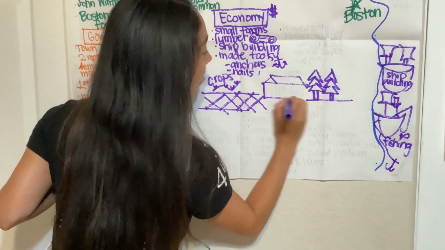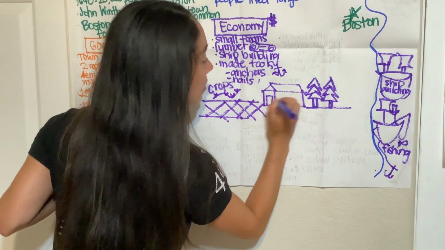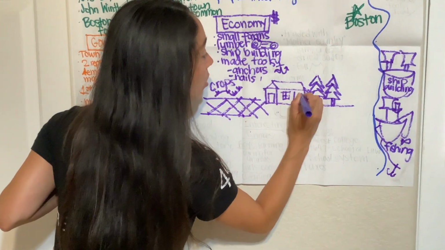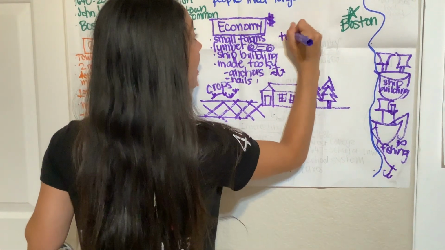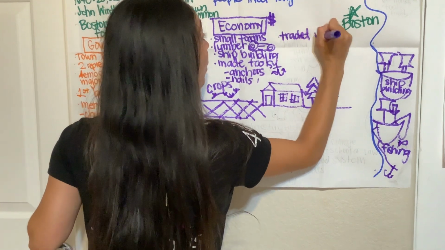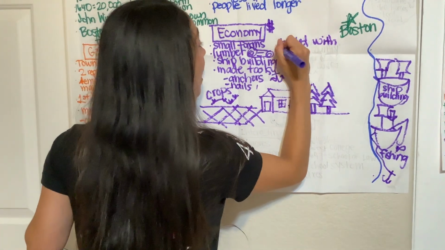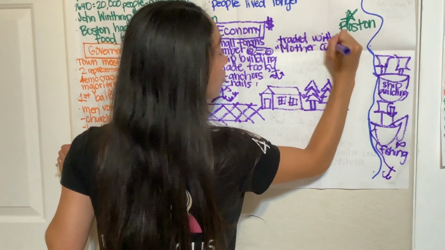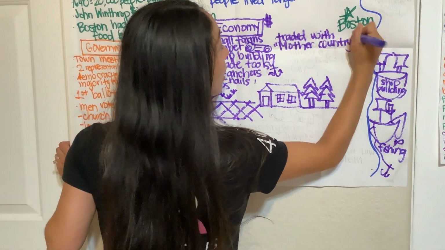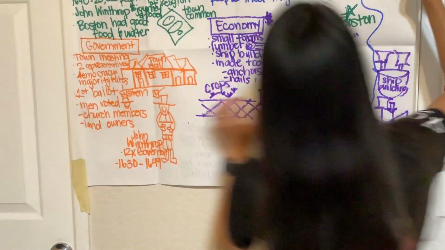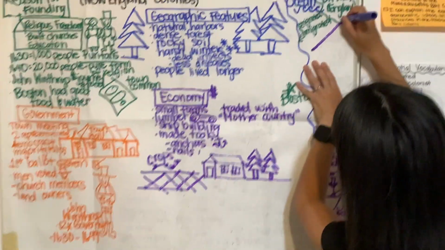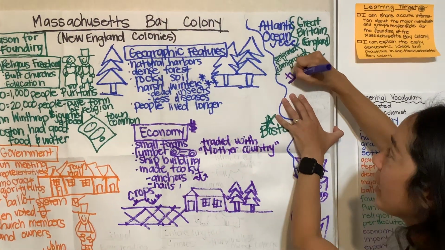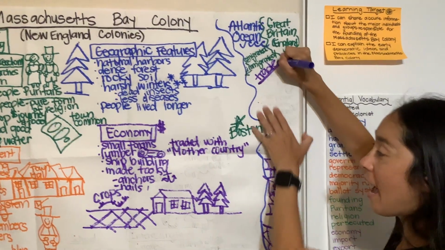And what they did with those crops and resources was they traded with their mother country. Their mother country was Great Britain, also known as England.